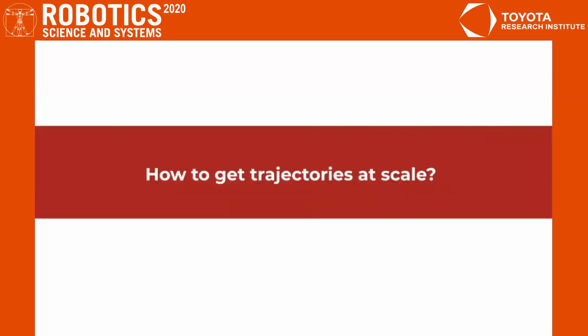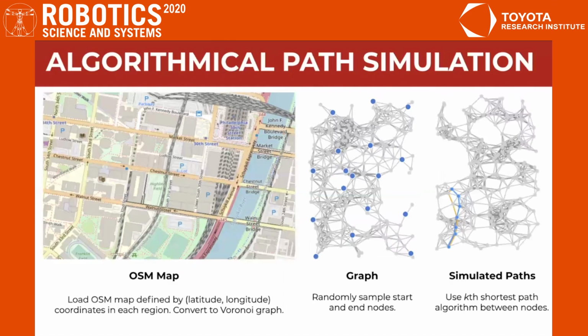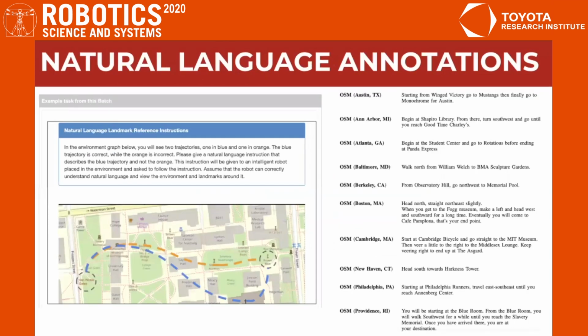And then finally, in order to get large amounts of data to train this model, we're going to algorithmically simulate trajectories in real-world environments by creating connecting graphs in environments, randomly sampling start and end nodes in these connecting graphs, and then running variants of shortest path algorithms, for example, the kth shortest path algorithm, to get trajectories, which are then annotated by humans. For example, on the right, you can see that we have trajectories for different maps in real-world environments based on the simulator trajectories that we generated algorithmically.